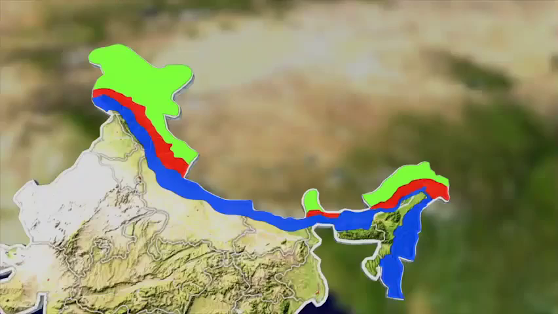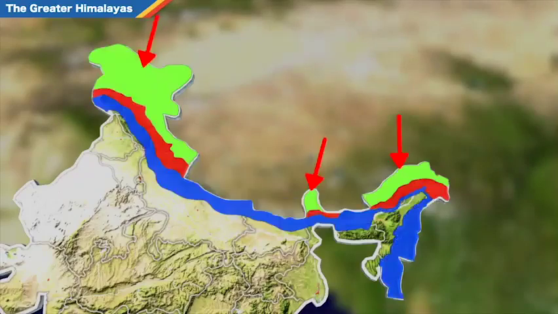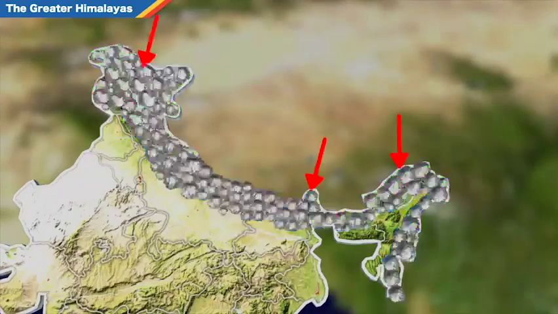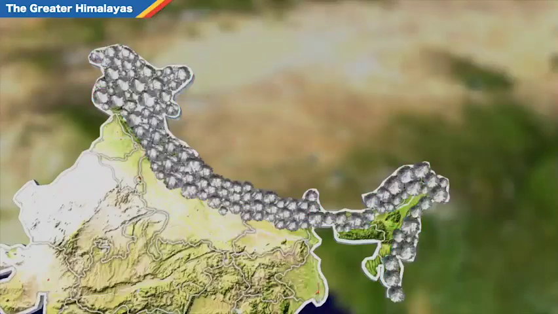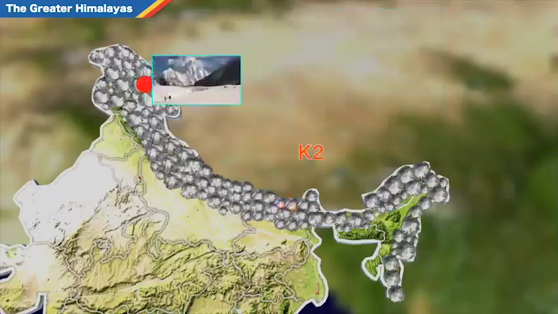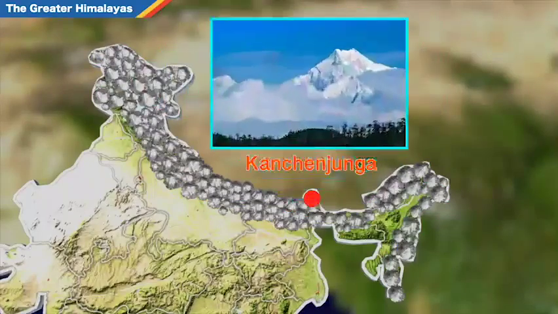Now, let us understand this in brief. Greater Himalayas. These are the northernmost continuous ranges in the Himalayas. These are also called Himadri. This range consists of the highest peaks such as Mount Everest, K2, and Kanchenjunga.